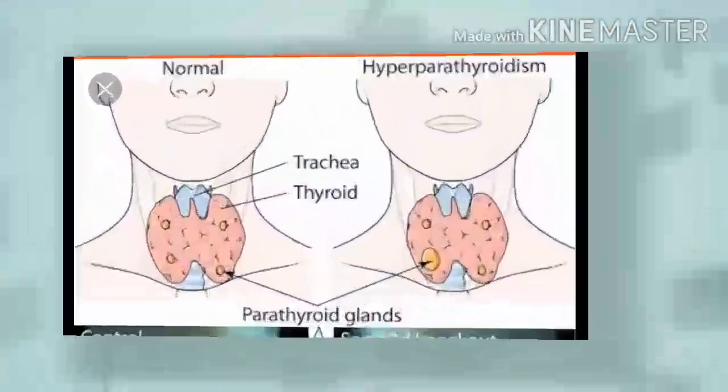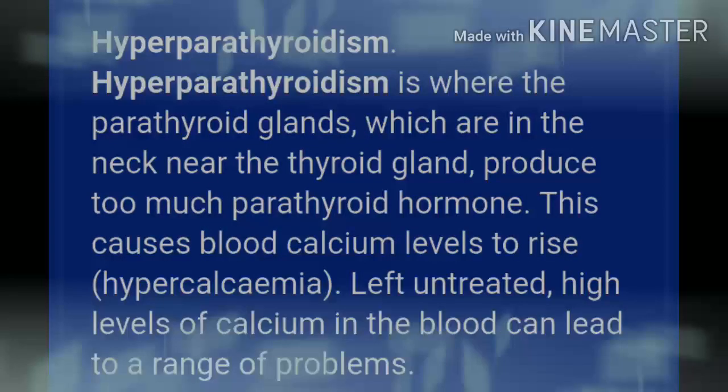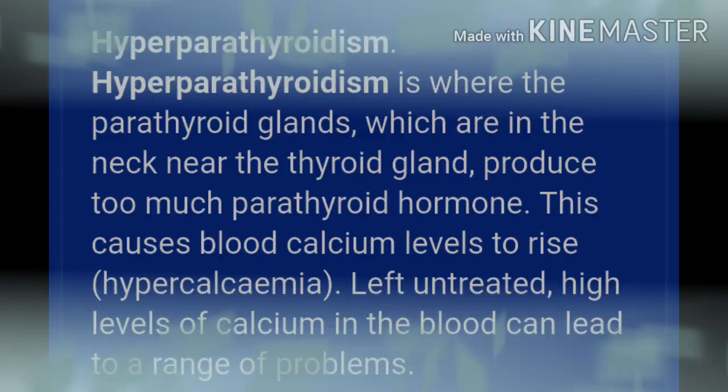Introduction of hyperparathyroidism. Hyperparathyroidism is where the parathyroid glands, which are in the neck near the thyroid gland, produce too much parathyroid hormone. This causes blood calcium level to rise, that is hypercalcemia. Left untreated, high levels of calcium in the blood can lead to a range of problems. What is the introduction of hyperparathyroidism?